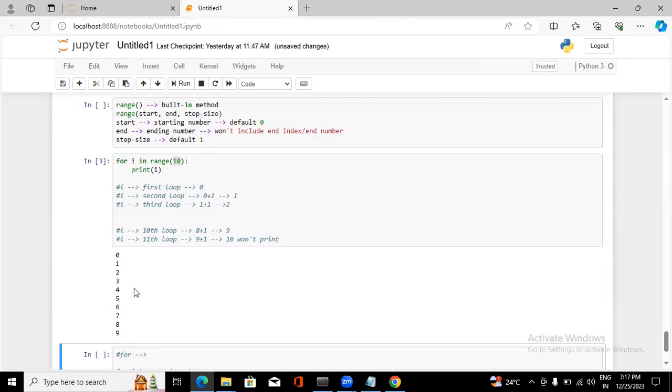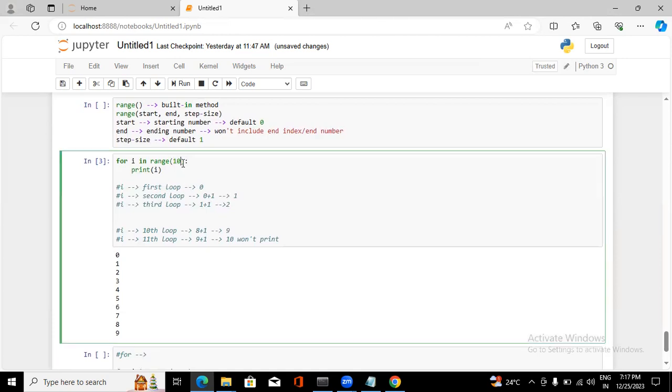So for understanding the for loop, we have to understand the range first, right? Range is a very important method in Python. You can Google it later if you get any doubt. Now we saw the step size is 1 by default. You can give anything. If you give 2, what will happen?